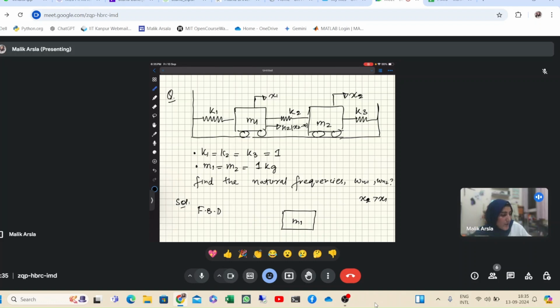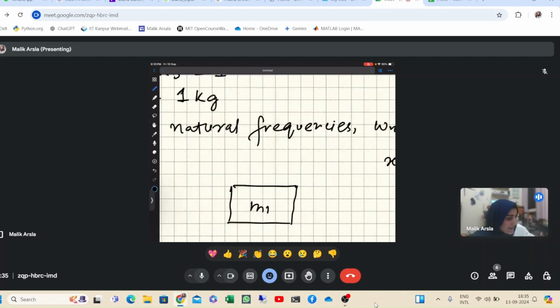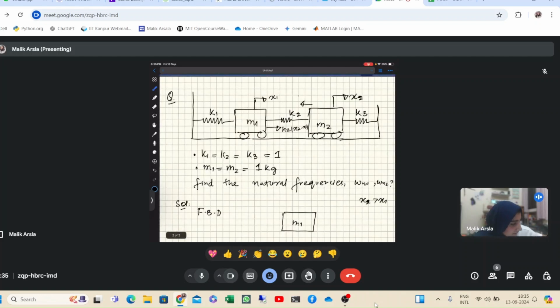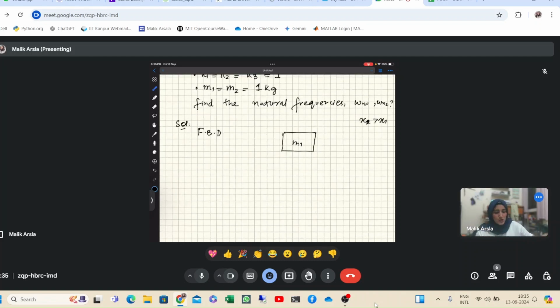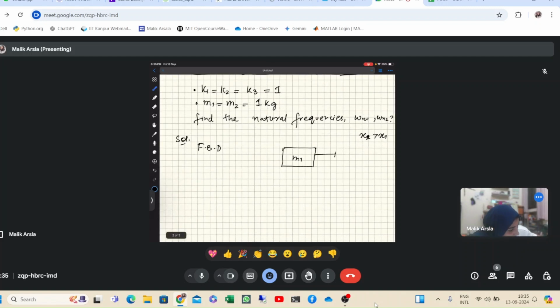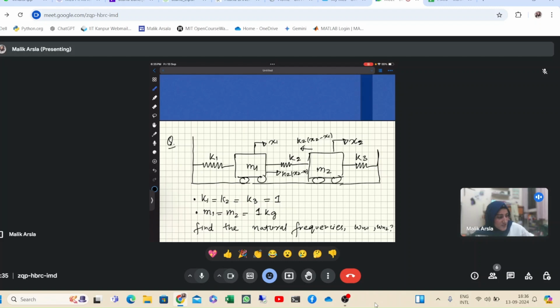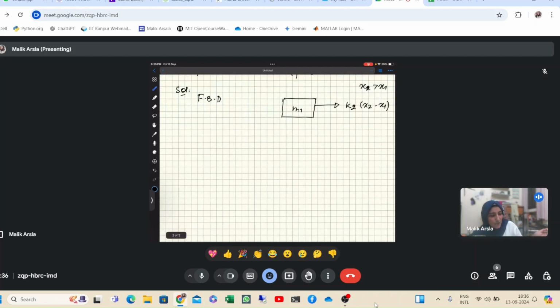Okay, k2 into x2 minus x1, and similarly, because it's getting extended, it will try to compress itself. So on this mass it will apply the same magnitude of force but in the opposite direction, right? Somewhat like this. So first I am drawing the FBD for the first mass. So here we can see that the force will be k2 into x2 minus x1. Now this k1 spring is just attached to m1, so it will apply a force in the direction opposite to the motion of this mass.